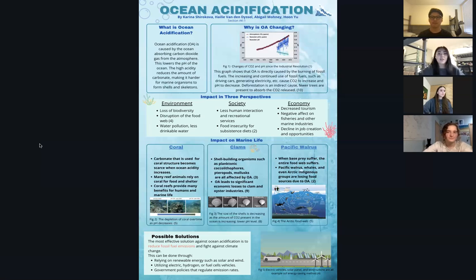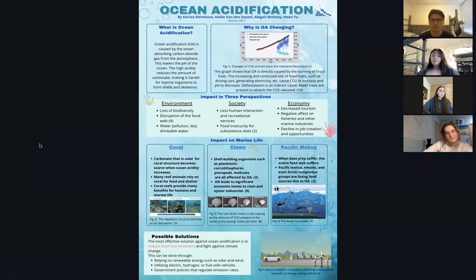Ocean acidification also has a significant impact on society. Less recreational services such as tourism occur when marine species decrease, which also leads to less human interaction through these activities. In addition, the lack of organisms such as clams and fish due to ocean acidification can also lead to food insecurity, specifically in places that heavily rely on seafood diets.